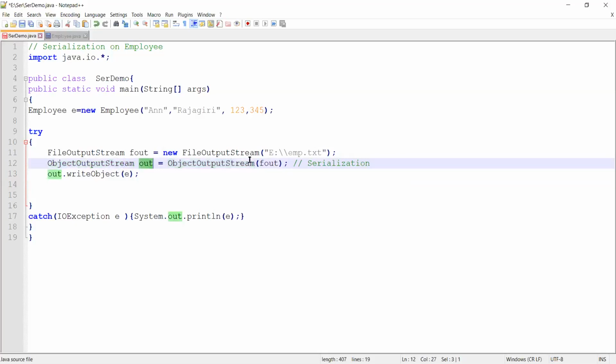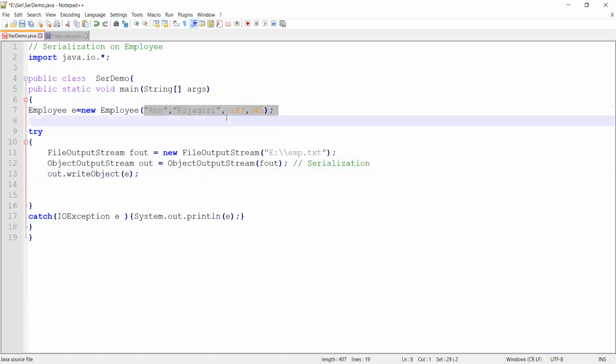I create OUT for fout, and now on my object output stream, I am writing my object. What do I have in my object? Rajagiri, 1, 2, 3, 3, 4, 5. Now into my OUT, I am writing all the content of my object.